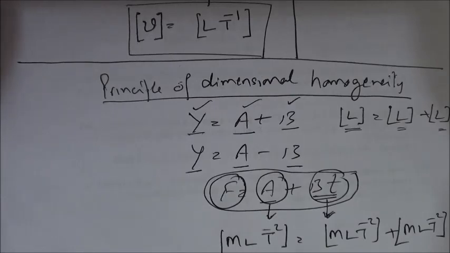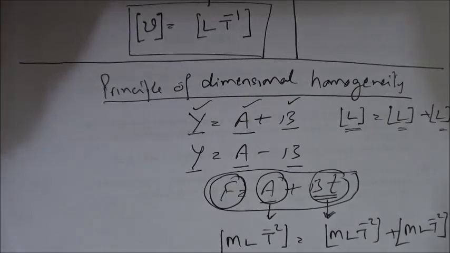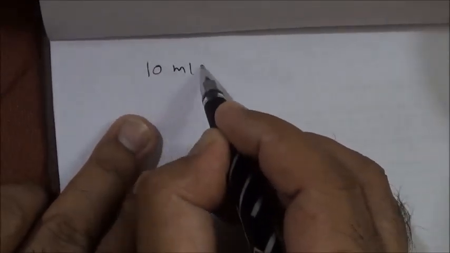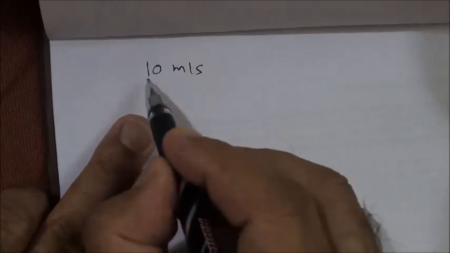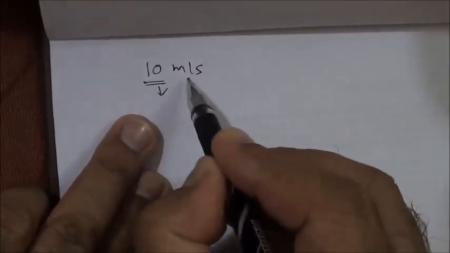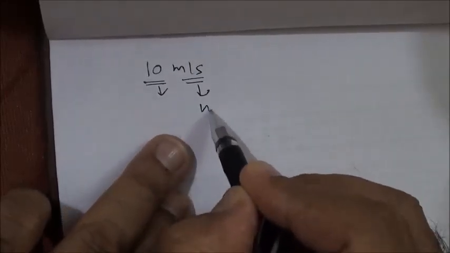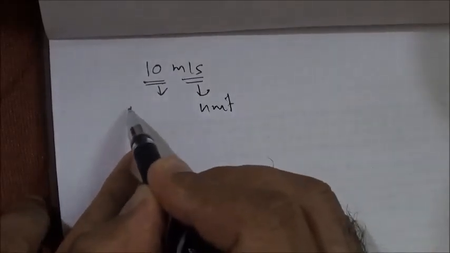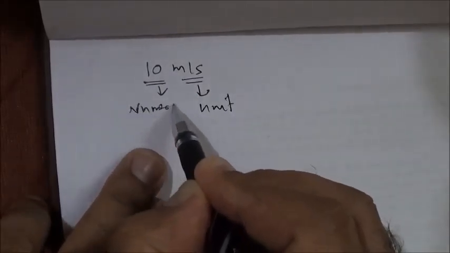We can also use the dimensional method for changing the quantities from one system of units to another system of units. See now how. Any quantity I can write it, say 10 meter per second. So it has two parts. This is the numeric part and this is the unit part.